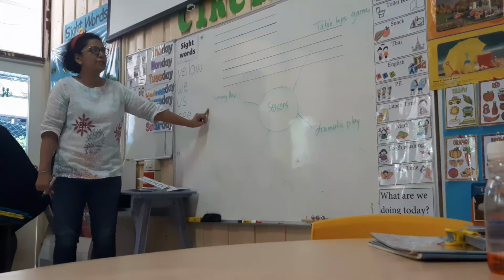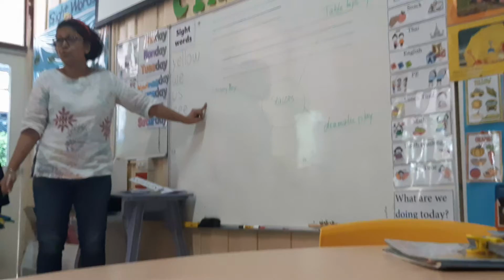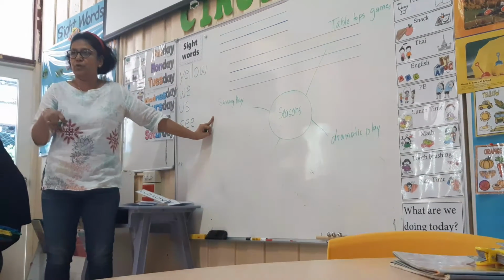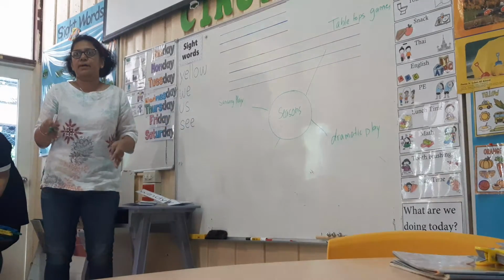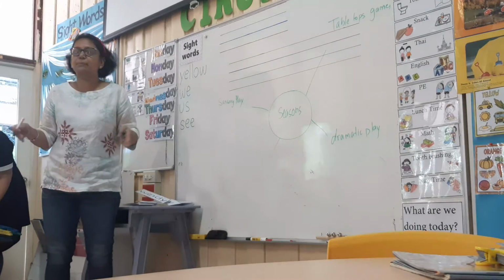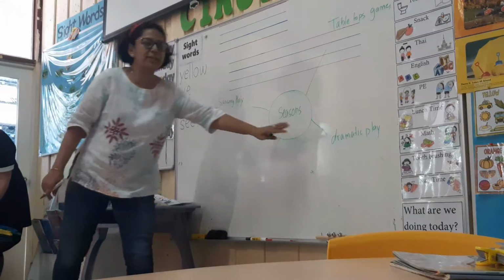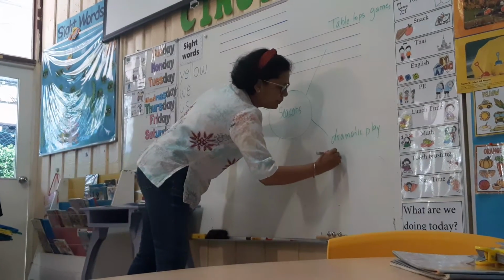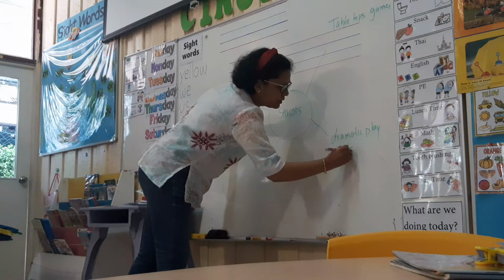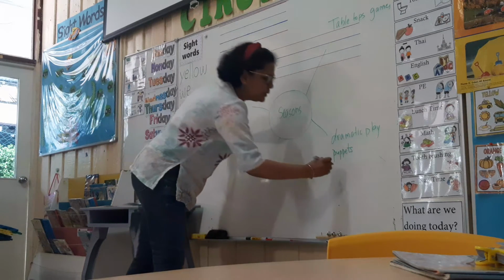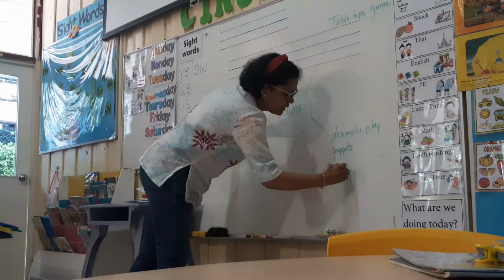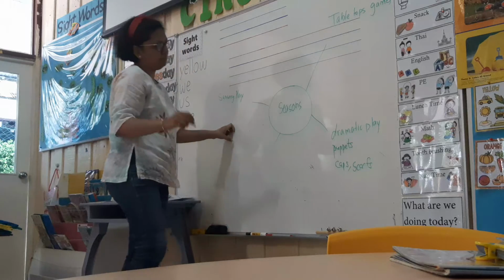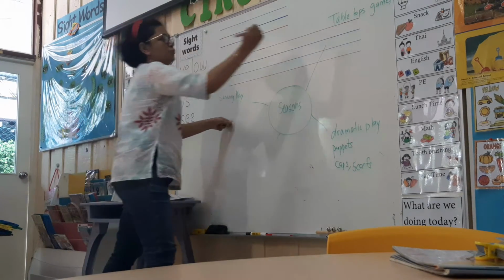So basically, I'm trying to set up corners in my classroom, and these corners should be set up before the arrival of a theme, so that on the day of the arrival, that's Monday, let's say I'm starting my seasons, my dramatic play things should be ready. I'm planning to put some puppets here, and puppets with clothing like winter clothes. I'm trying to put some caps, scarves, and maybe some cooking toys, and cooking toys should go here.